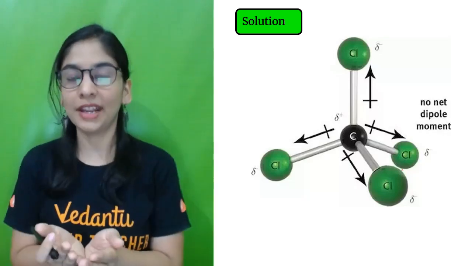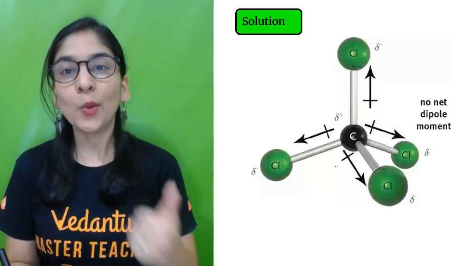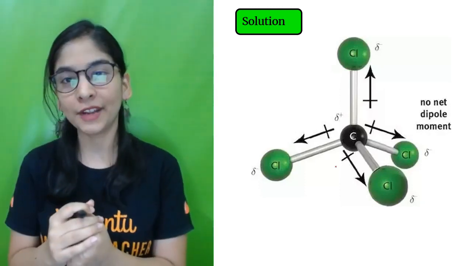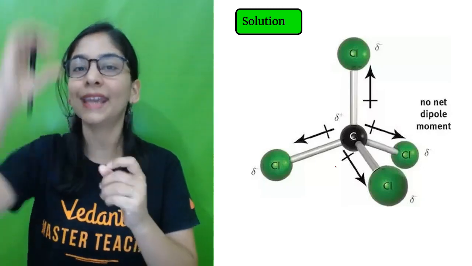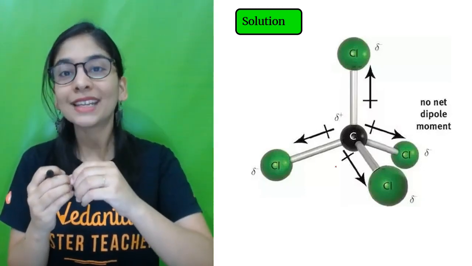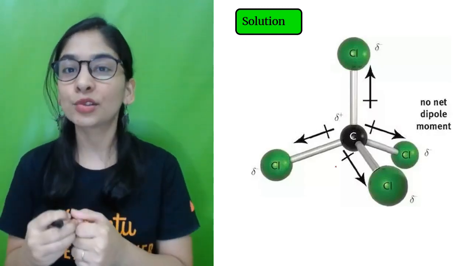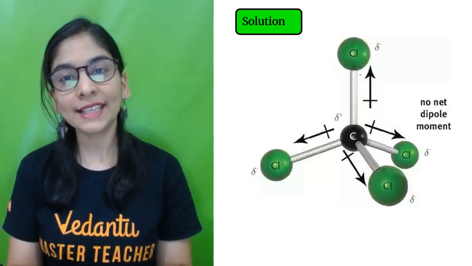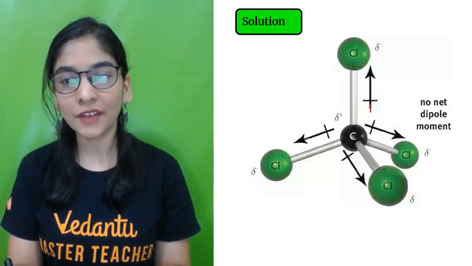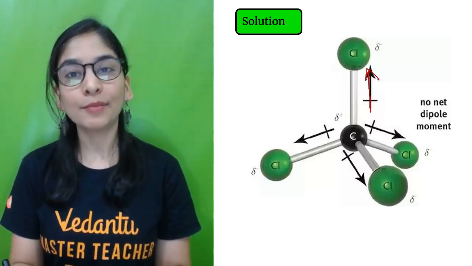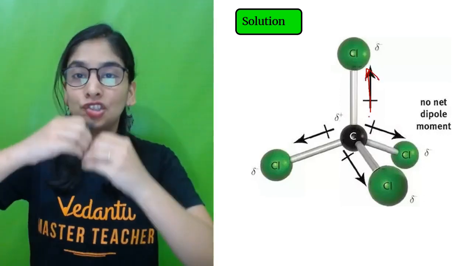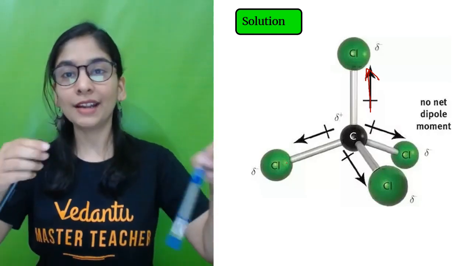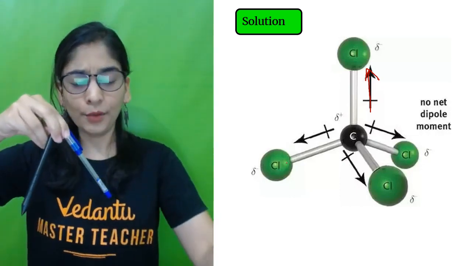Okay, that's a tetrahedron. Now, vector quantity means every bond has a direction, polarity, charge difference, and the direction will be from the positive end to the negative end. And we need to check the total sum of the vectors, because that is going to play an important role in deciding the dipole moment. So in CCl, as you know, chlorine is more electronegative. So the direction of the bond, the direction of charge separation, is from carbon to chlorine. In the same way, the carbon-chlorine bonds are arranged more like a trigonal shape, like this, 1, 2 and 3.